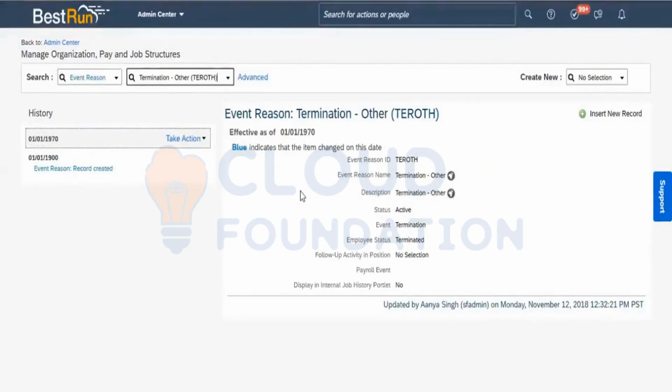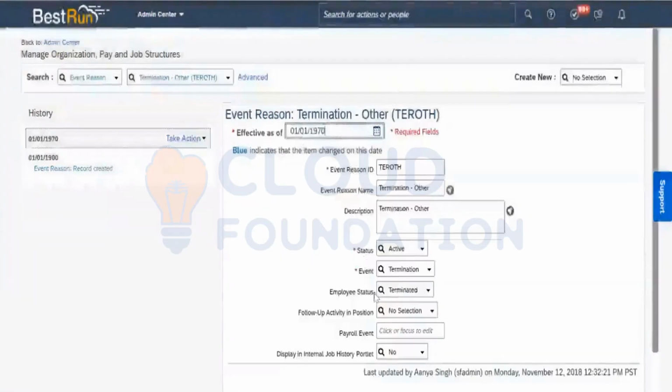In this particular instance, most importantly, we have the event reason ID and name, but we also have a mandatory field that is known as event. It also specifies, when we are creating an event reason, that this event reason is hardcore connected with the event. And employee status also plays an important role when we are defining the event and event reason.